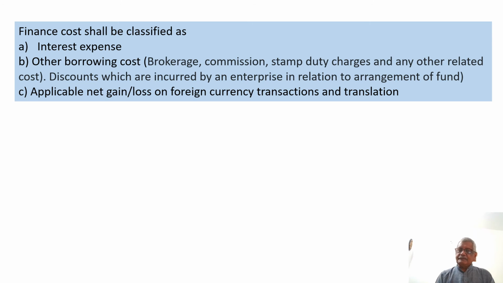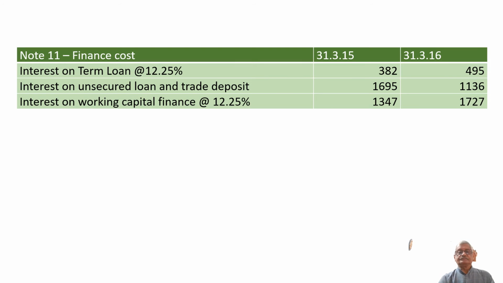And C, the applicable net gain or loss on foreign currency transaction and translations. This is how the finance cost has to be classified as prescribed in the Companies Act 2013.